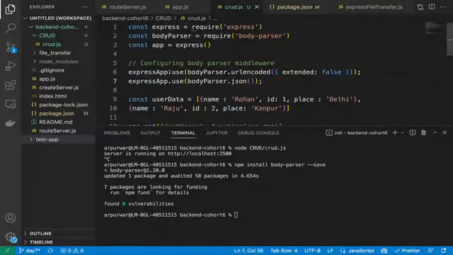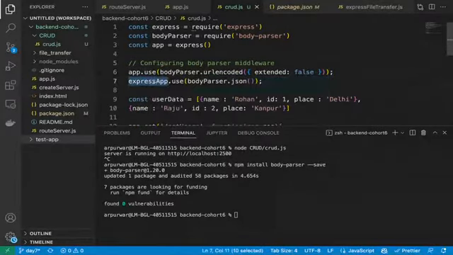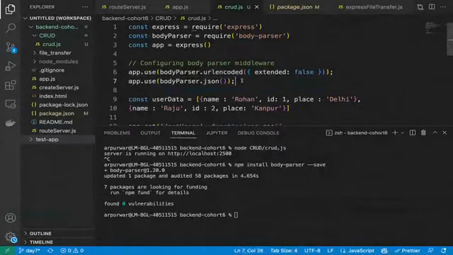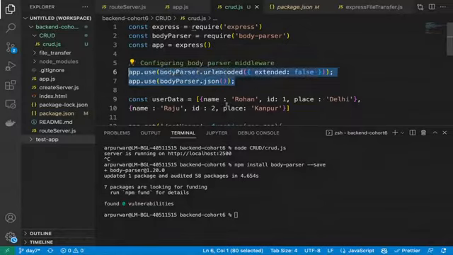What exactly it is doing: whatever data is coming from the UI side, it is just converting that data into JSON. First it is converting into the URL encoded part and then converting to JSON. So you do not need to remember what is happening. You can understand this is the body parser config which you need to read your data from the client side. That's the small thing you need to do.